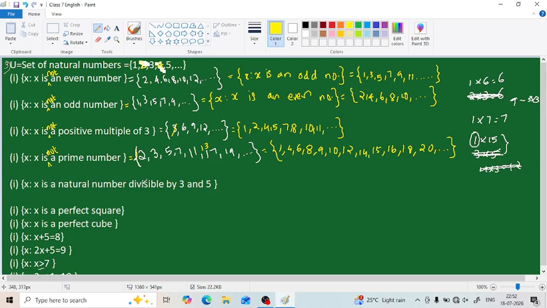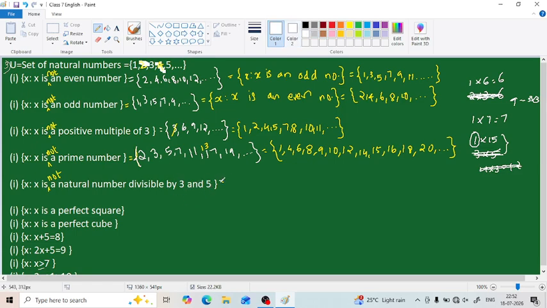Set of all x such that x is a natural number divisible by 3 and 5. So first we have to write this set. Otherwise, how can we write the answer? Set of all x such that x is not a natural number divisible by 3 and 5. That becomes our answer. In other words, how can we write it step by step?